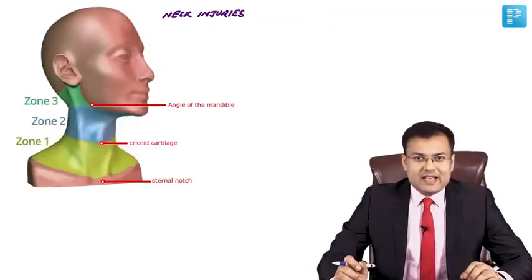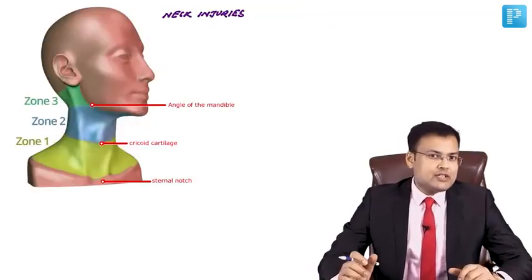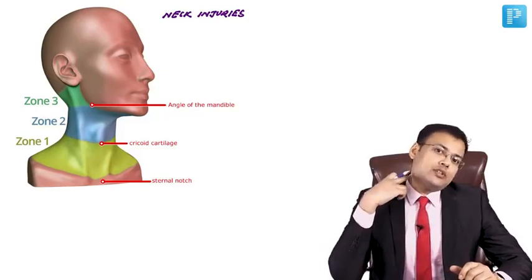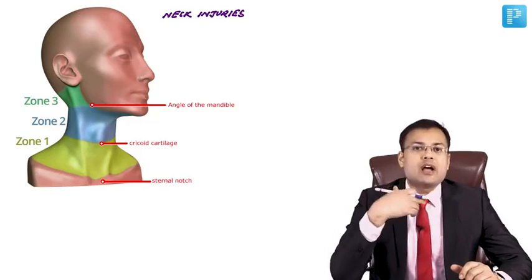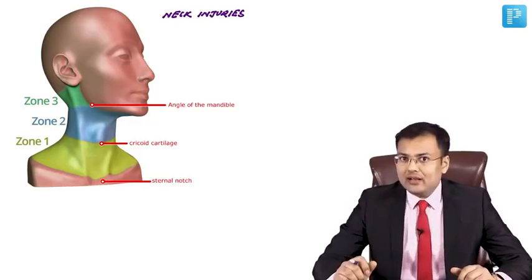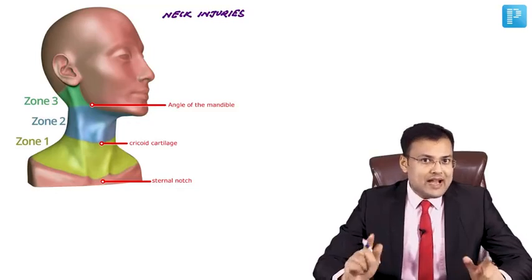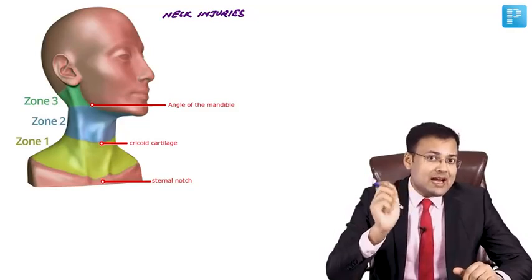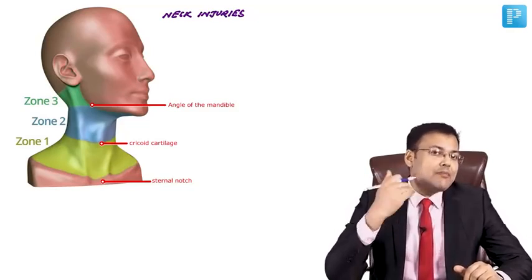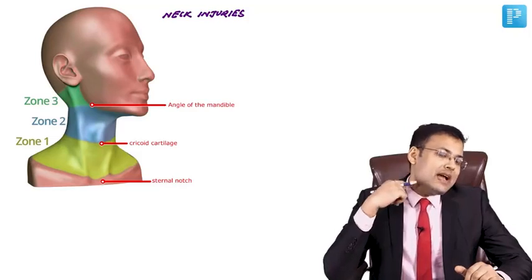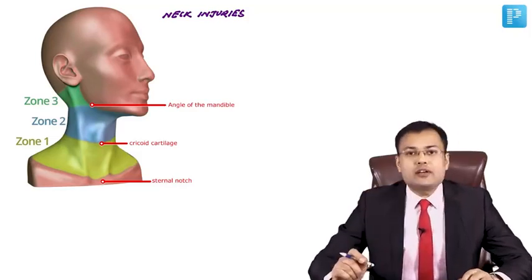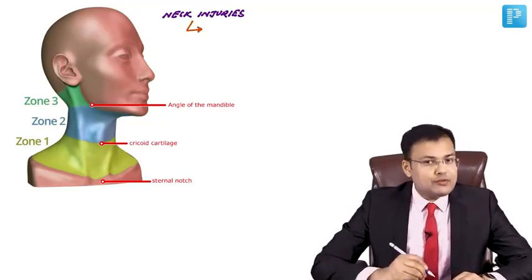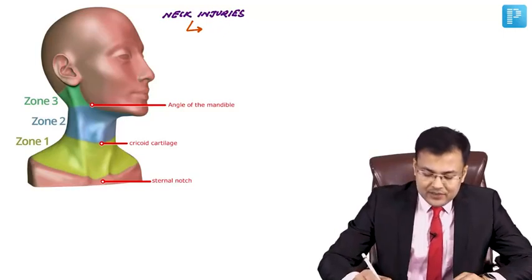Now we are going to discuss neck and thoracic injuries. First, we are going to discuss the neck injuries. In neck injuries, the major vascular structures and aerodigestive structures are located in the anterior triangle deep to platysma. So what are the two most important landmarks in neck injuries? One, platysma, and since it's located in the anterior triangle, another landmark is sternocleidomastoid.